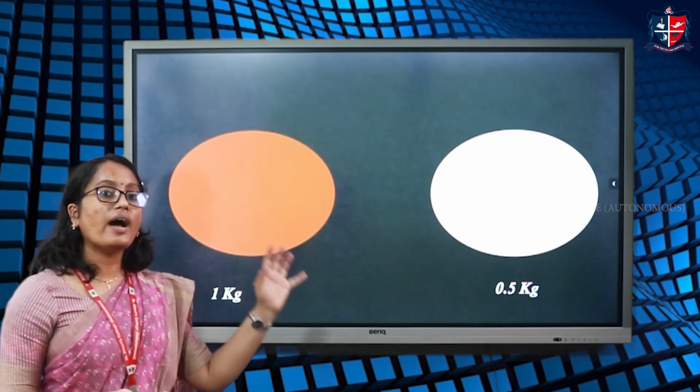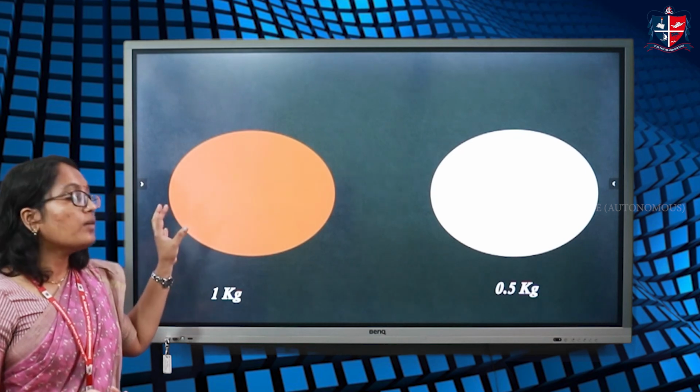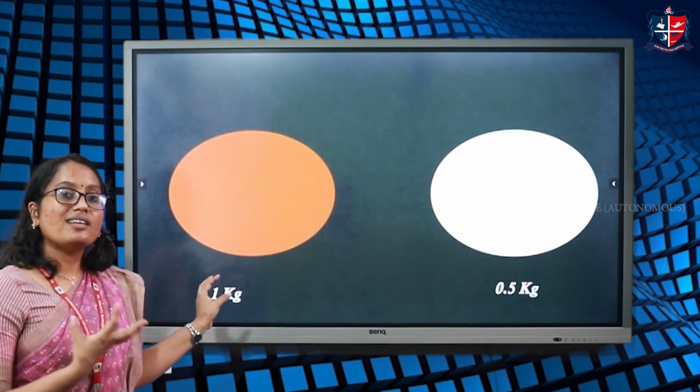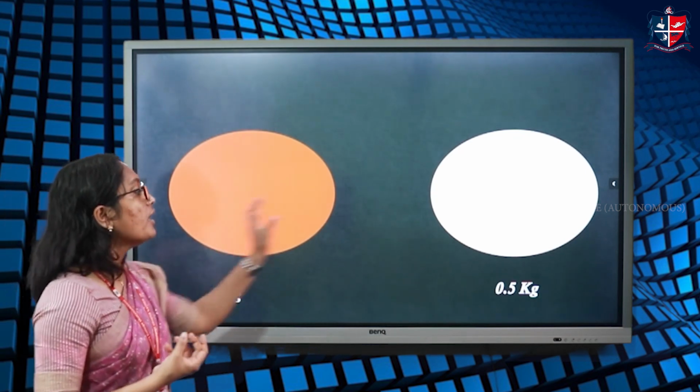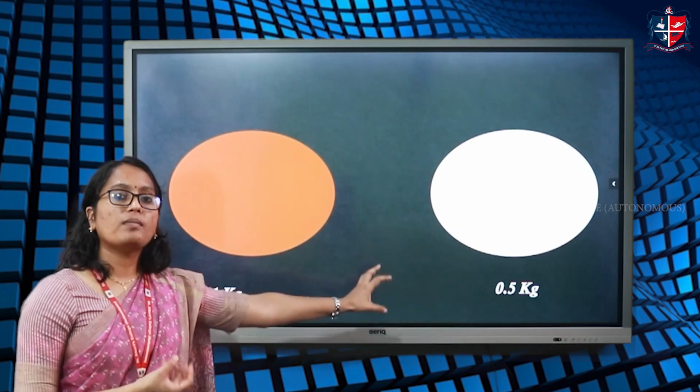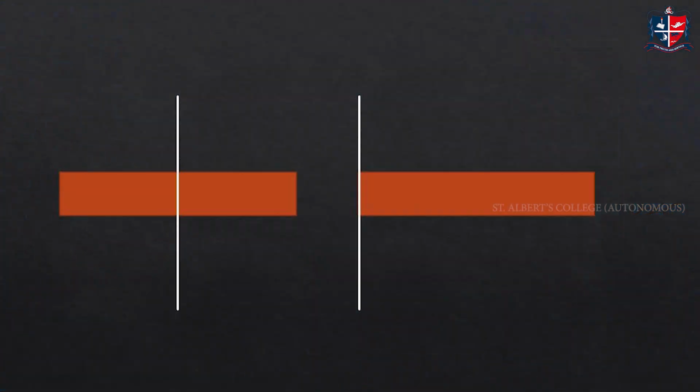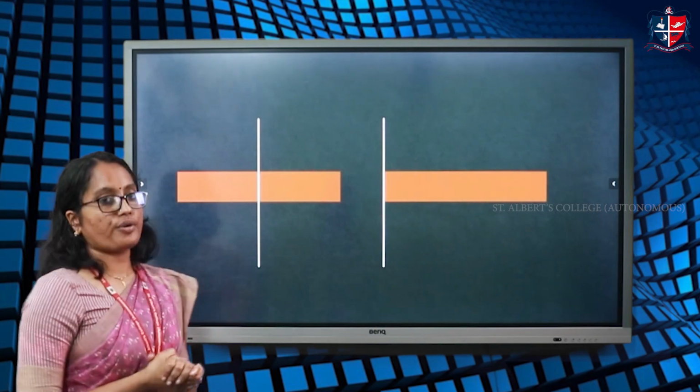So a sphere of higher mass will have higher moment of inertia, that means higher resistance to rotational motion compared to a sphere of lower mass of the same dimension. Second, moment of inertia depends on the axis of rotation.